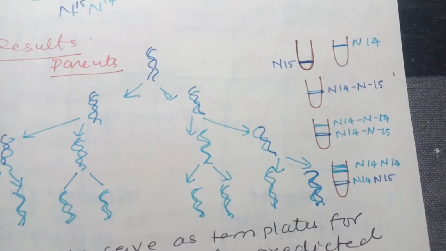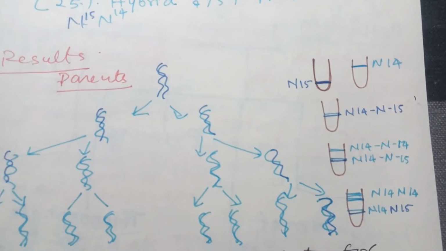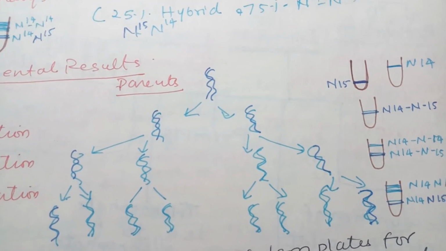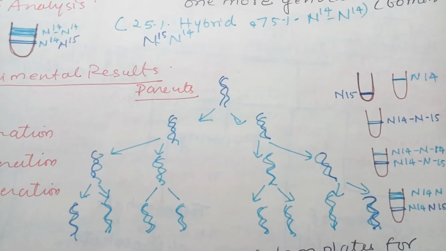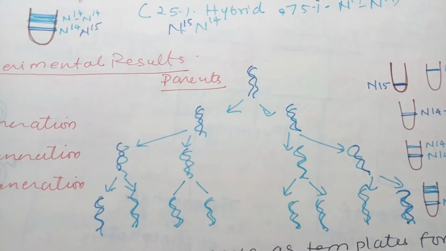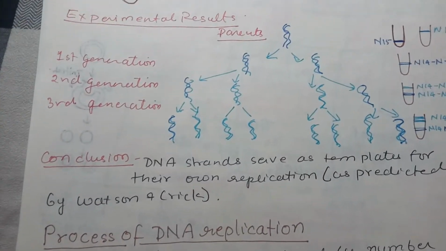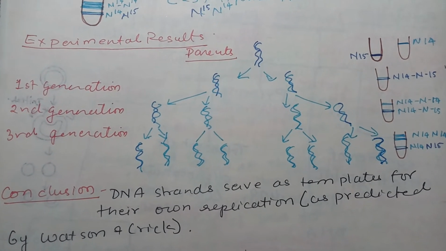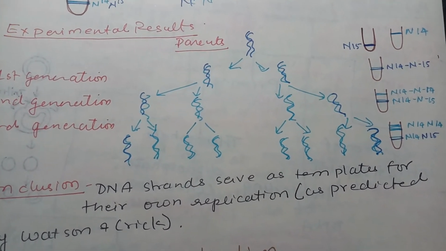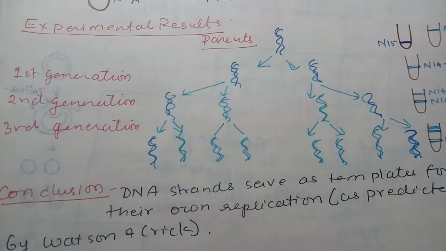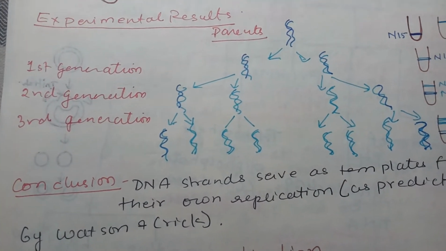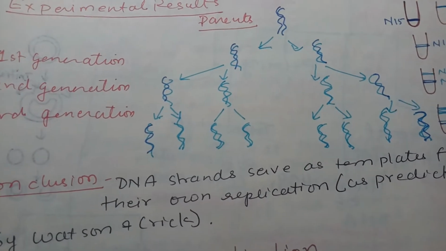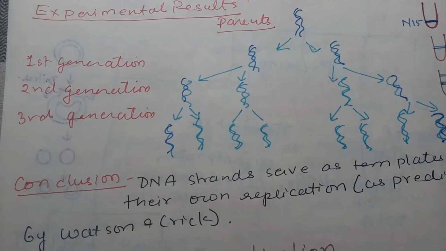In the third generation, subsequently N14 concentration increases because the DNA incorporates N14, which is present in the medium. N15 is not present in the medium, so it will not be present. So what was the conclusion? The DNA strands serve as template for their own replication. So this was as predicted by Watson and Crick, and at the end the conclusion was the same, that they follow the semi-conservative mode of replication.